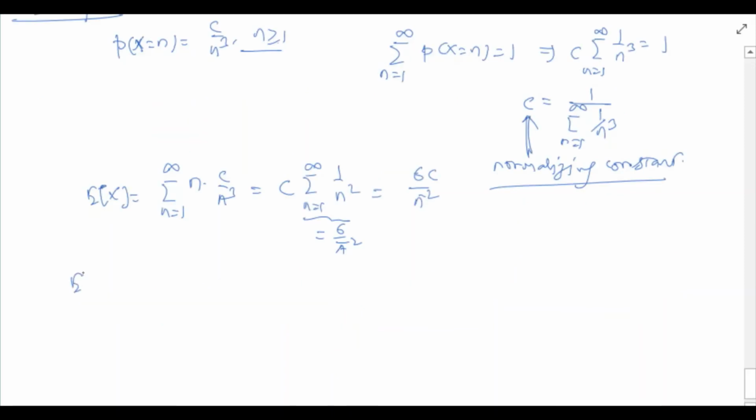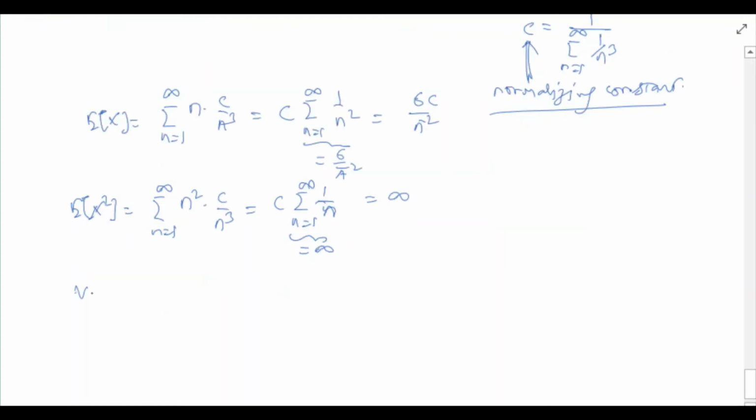Now let us look at the second moment, expected value of x square. This, from the formula of expectation of functions of random variables, can be written as the summation from n equals 1 to infinity of n square times c by n cube. So c times the summation of 1 by n, and we know that this summation is infinity. So the second order moment of x in this case is infinity.